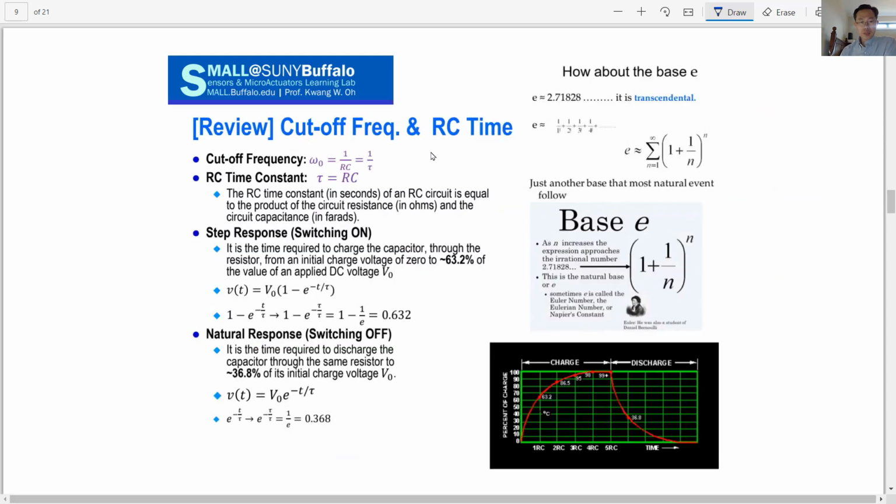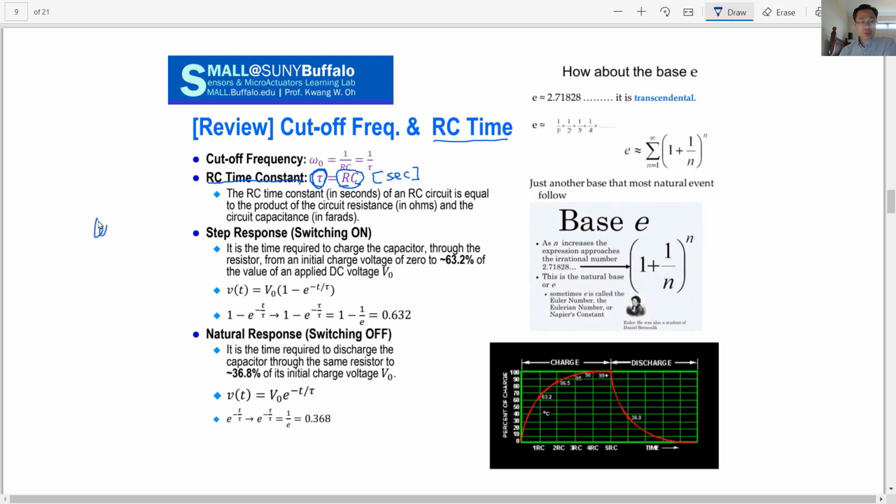As I touched on a little bit, that is called the RC time constant. Because R times C has the dimension of seconds, which is time. Let's call that tau, the critical RC time constant.